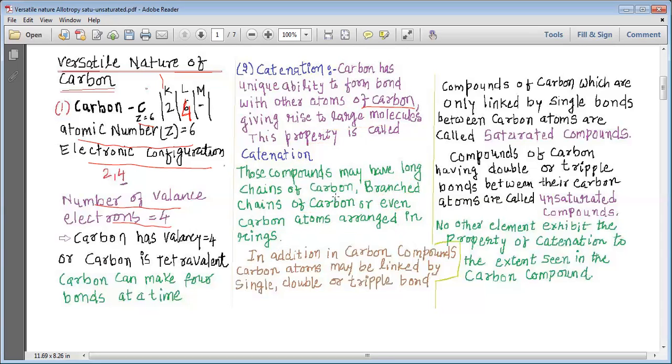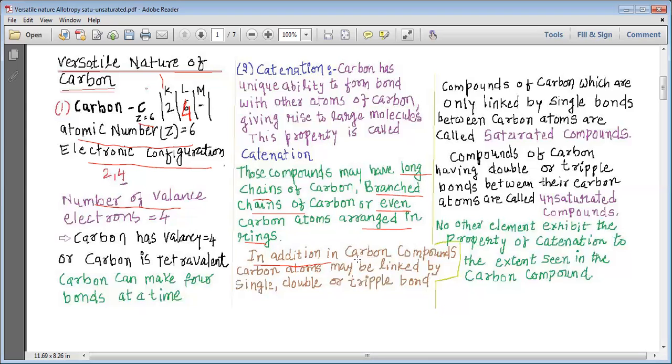So, my dear students, when carbon combines with other carbon atoms, it can make long chains of carbon, it can make branched chains of carbon, or even it can make ring compounds. We have already studied about these compounds as cyclic compounds in the previous discussion.